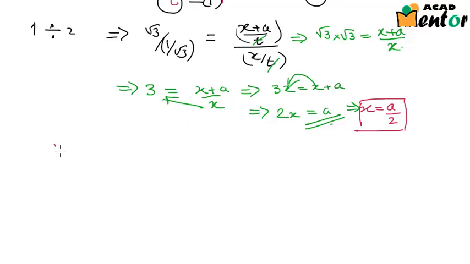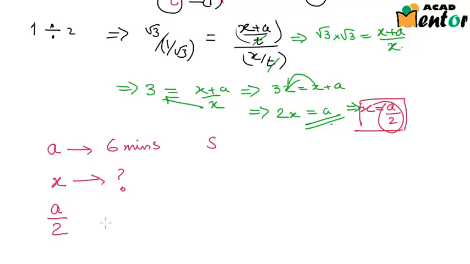We know to travel a distance of a units, he needs 6 minutes, and he is traveling at a constant speed of s. So we have to find out to travel a distance of x, how much time he would need. And we have just seen x is nothing but a by 2. So we have to find out how much time he needs to travel the distance a by 2.